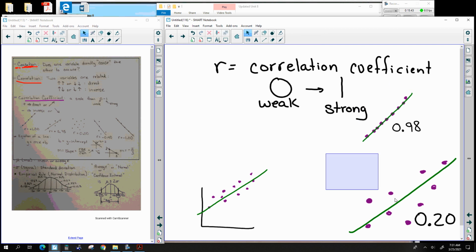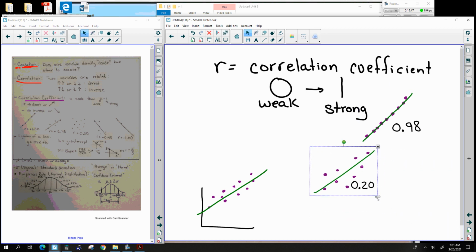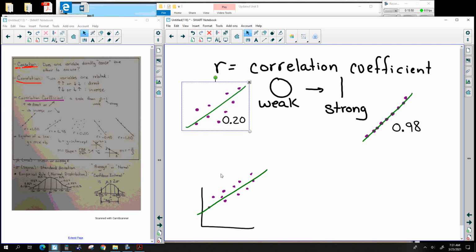That's really strong. That's really weak. And again, this is on a scale from 0 to 1.